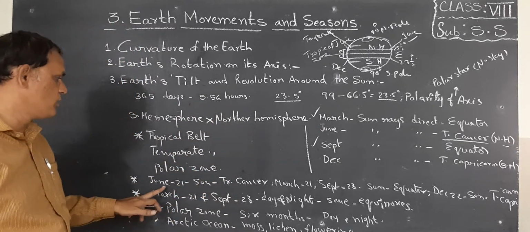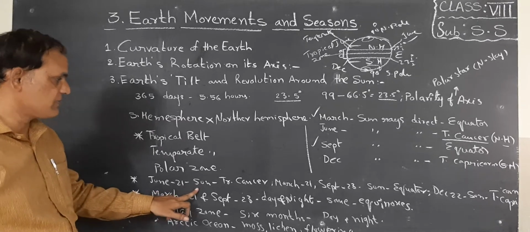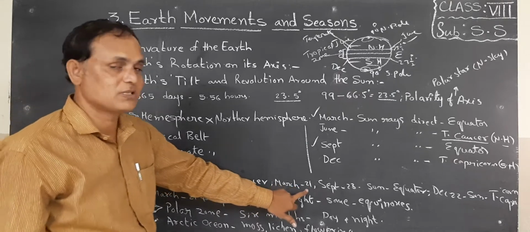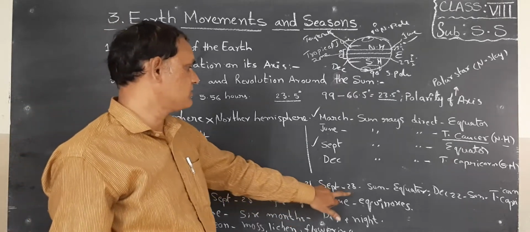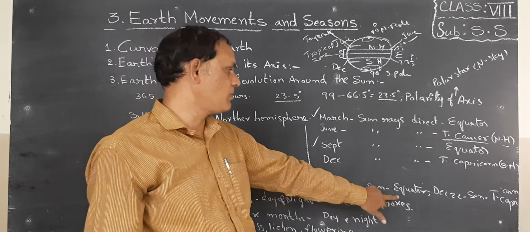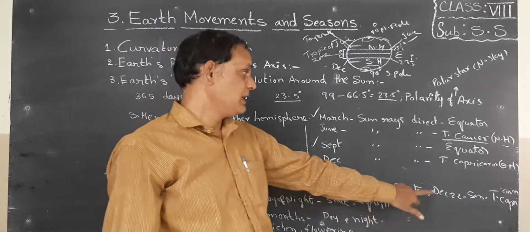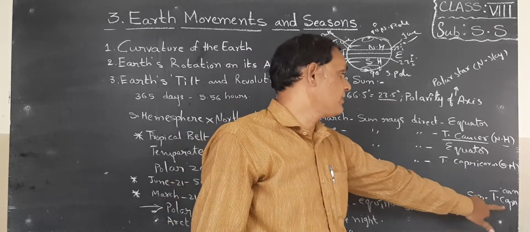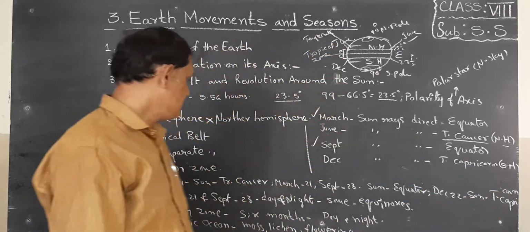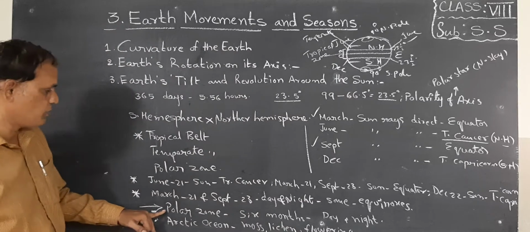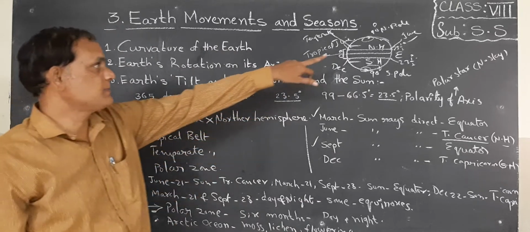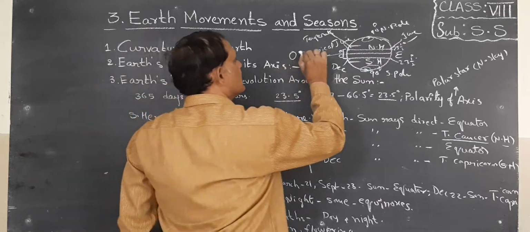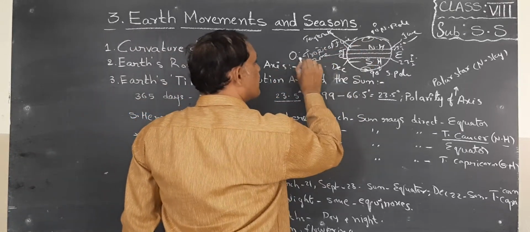Next, children, on June 21st the sun rays fall directly upon the Tropic of Cancer, and March 21st also. Next, on September 23rd, the sun rays fall upon the equator, children. Next, on December 22, the sun rays fall upon the Tropic of Capricorn. Okay children, now what about the polar zone? Here this is the polar zone, children. For example, if the sun is here, the rays are like this, children.